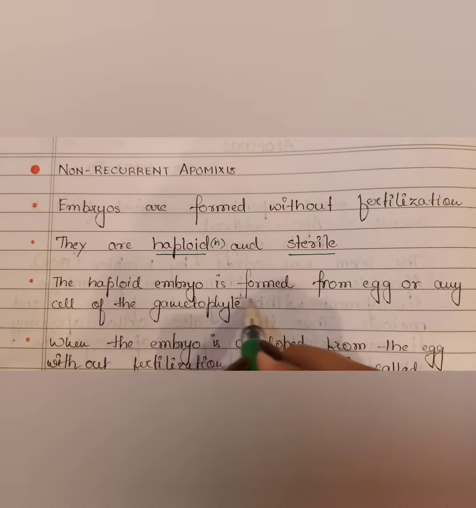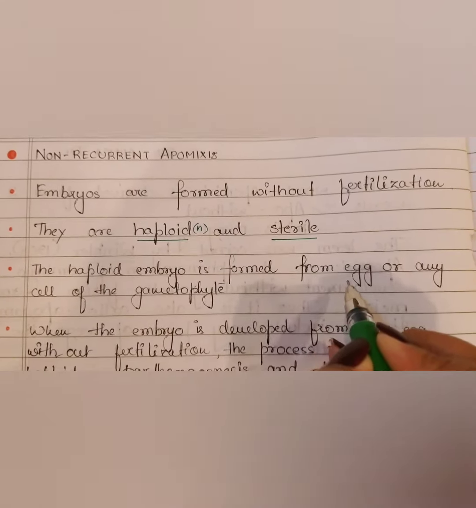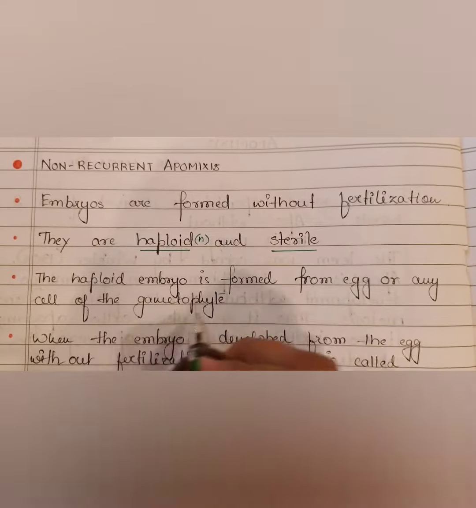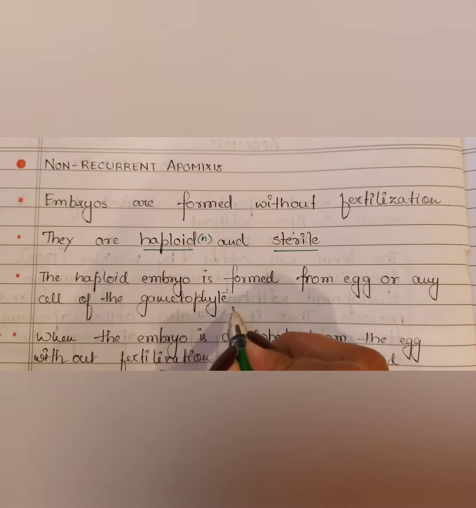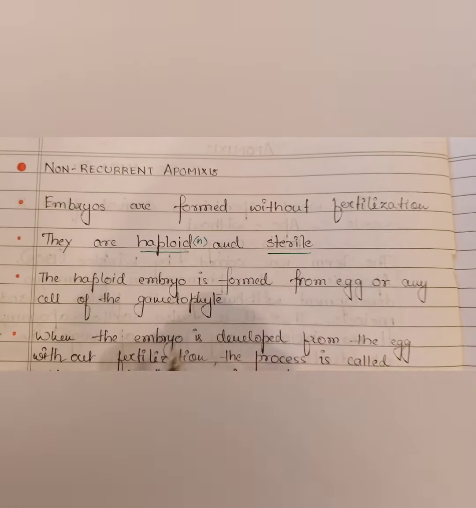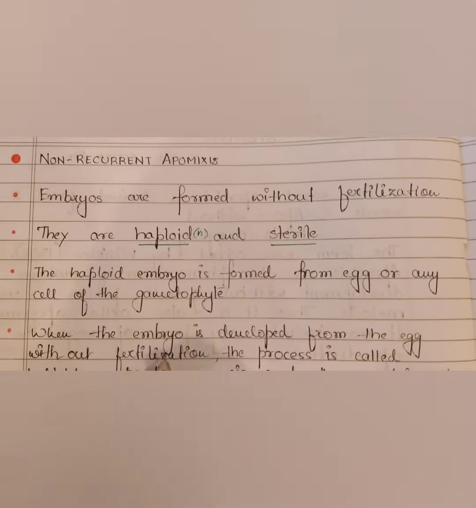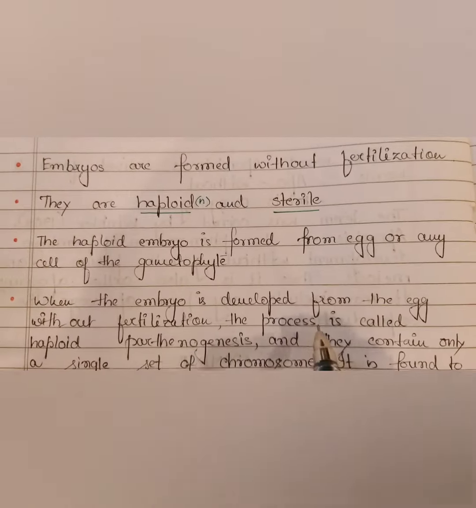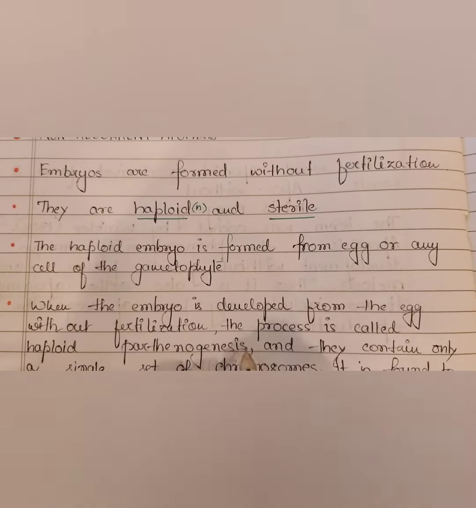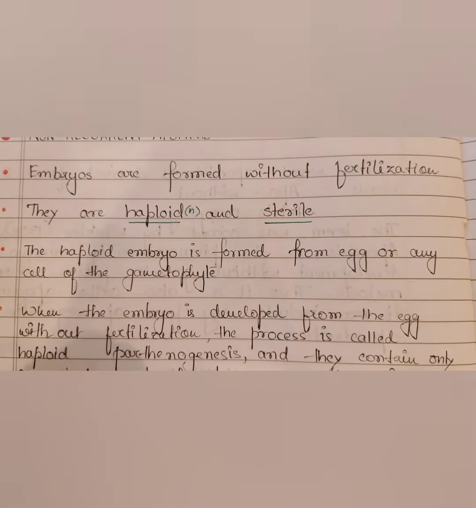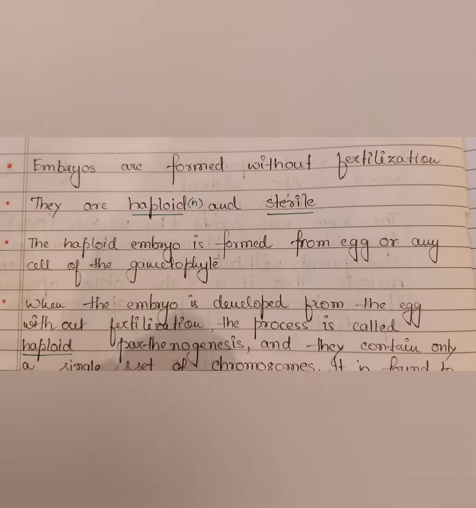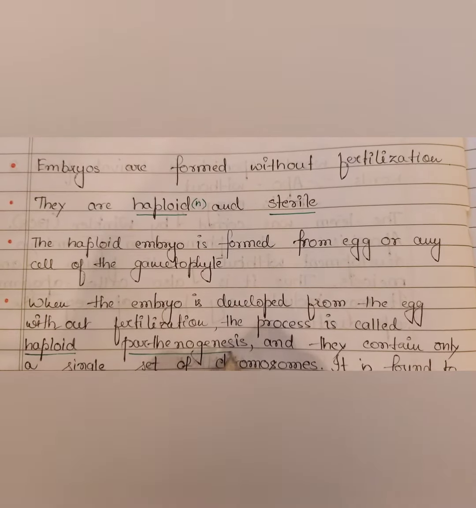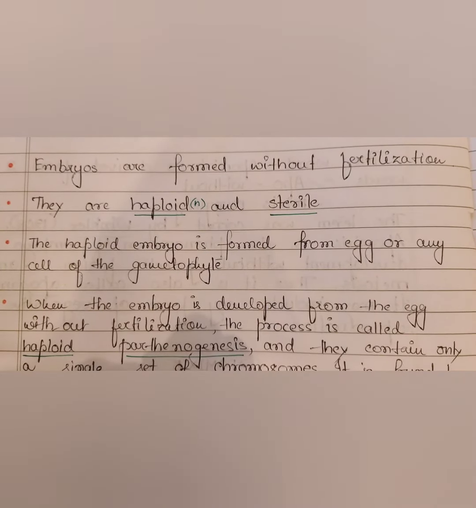The haploid embryo is formed from the egg or any cell of the female gametophyte. Okay? Now see, when the embryo is developed from the egg without fertilization, the process is called haploid parthenogenesis. So what is haploid parthenogenesis?